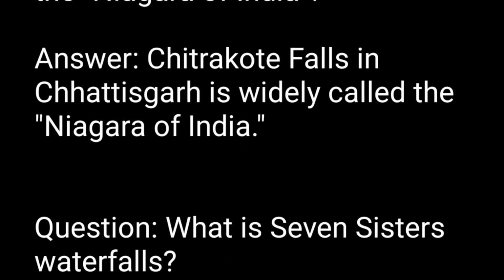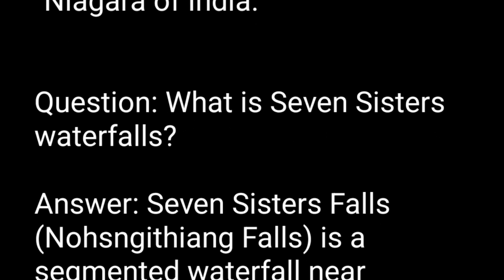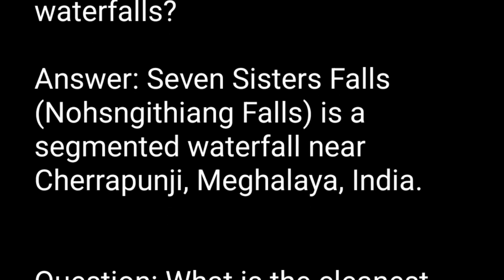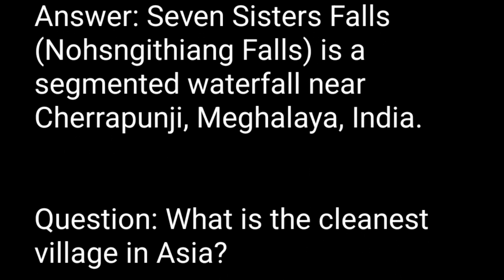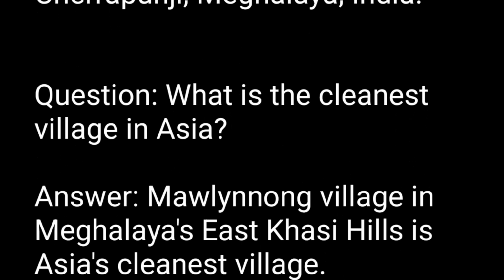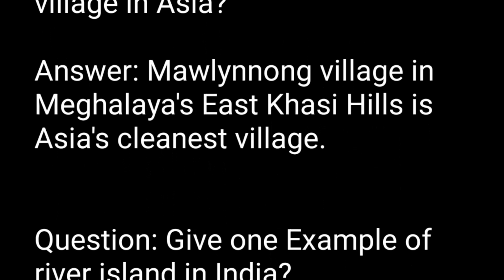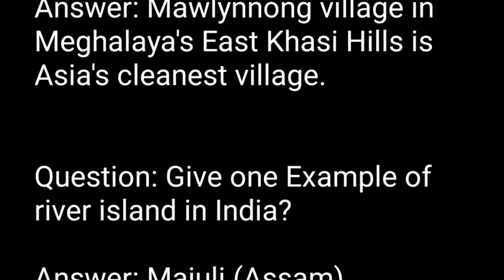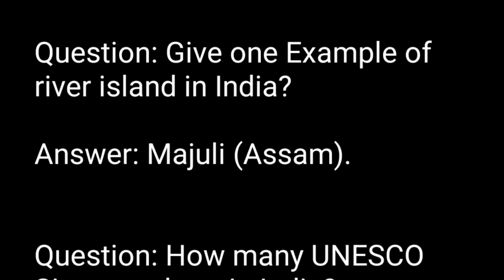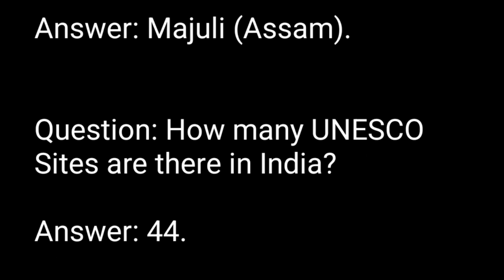Question. What is Seven Sisters Waterfalls? Answer. Seven Sisters Falls, Nohsngithiang Falls, is a segmented waterfall near Cherrapunji, Meghalaya, India. Question. What is the cleanest village in Asia? Answer. Mawlynnong village in Meghalaya's East Khasi Hills is Asia's cleanest village. Question. Give one example of river island in India. Answer. Majuli, Assam. Question. How many UNESCO sites are there in India? Answer. 44.